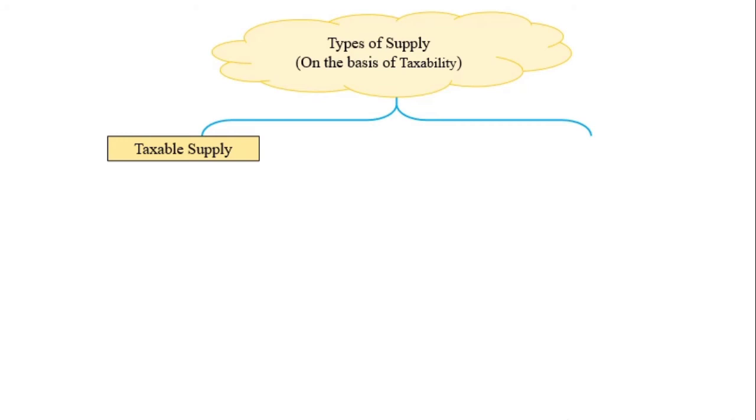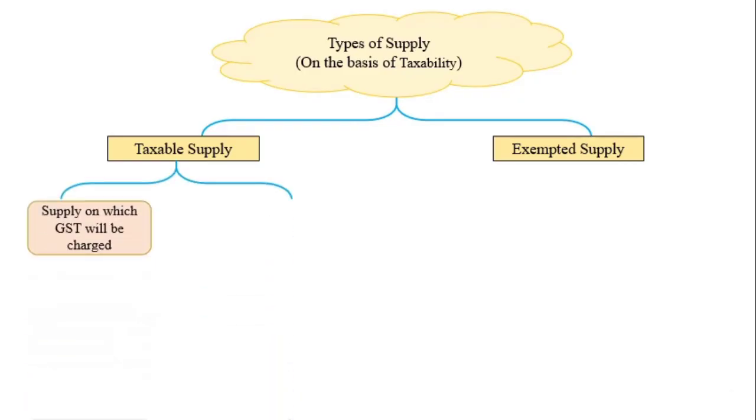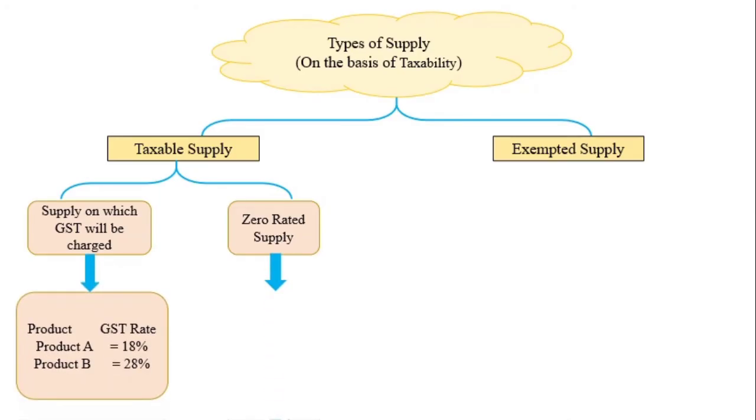Now, types of supply on the basis of taxability. On the basis of taxability, there are different types of supply. It is divided into two parts. One, taxable supply. Another is exempted supply. Taxable supply is further classified into two types: supply on which GST will be charged and zero rated supply. For example, product A and product B, GST rate is 18% and 28%. So this is a taxable supply on which GST rate is given. That is why it is a taxable supply.